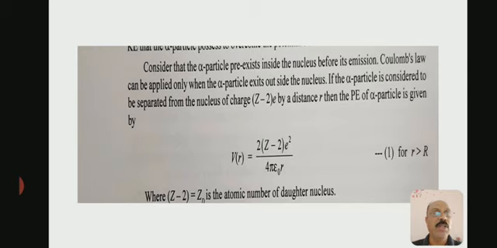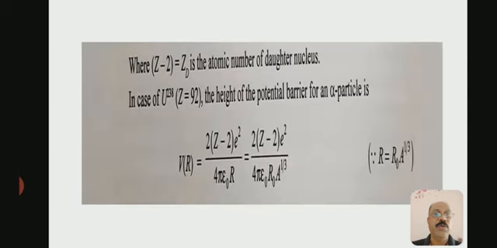So according to Coulomb's law, the potential is V, where Z-2 is the atomic number of the daughter nucleus. In the case of uranium-238, Z is 92. The height of the potential barrier for an alpha particle is V(r) = 2(Z-2)e² / 4πε₀r.